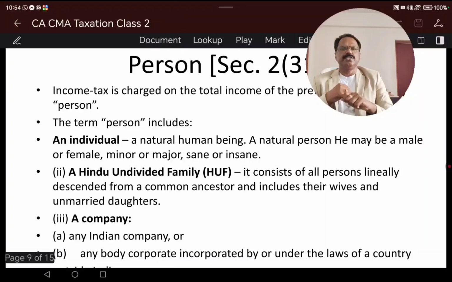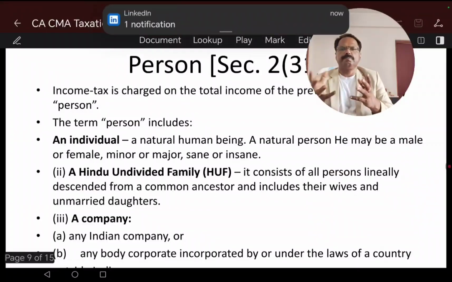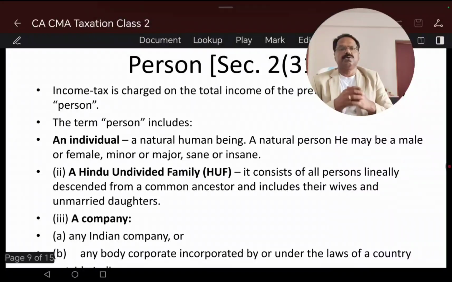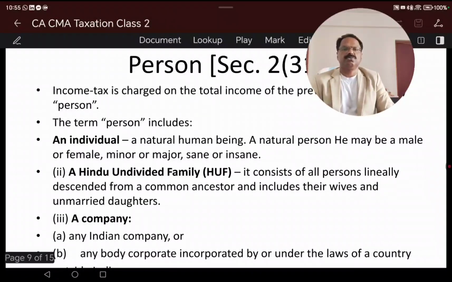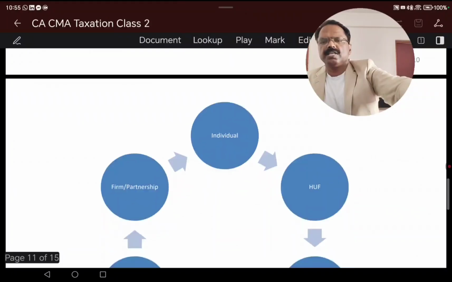A person includes an individual, HUF, company, a firm which includes limited liability partnership, and an association of persons or body of individuals. Association of persons means two or more persons joining together to do some business or some activity and earn profit or earn money. An association of persons can be a natural person or a company or a kind of unnatural person, or an association of body of individuals can be an association of persons. This is what we covered on that.